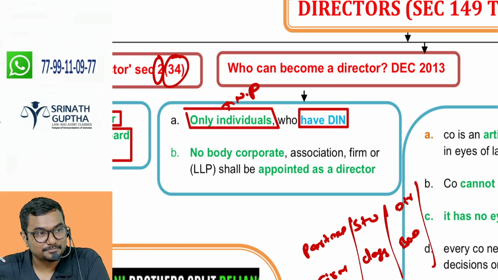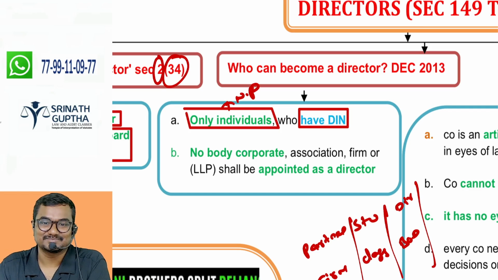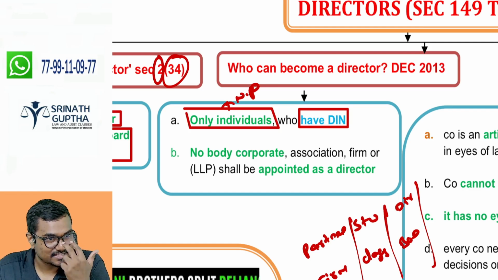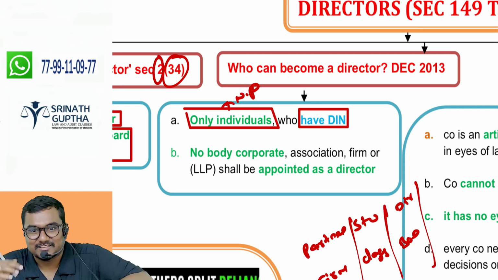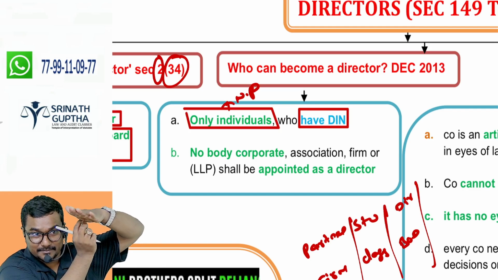Partnership is not a natural person, and not an artificial person. It is not a person at all in the eyes of law. That is the first difference between partnership versus company and LLP.